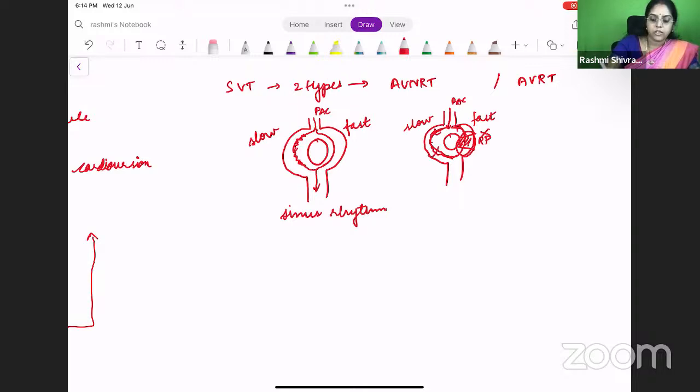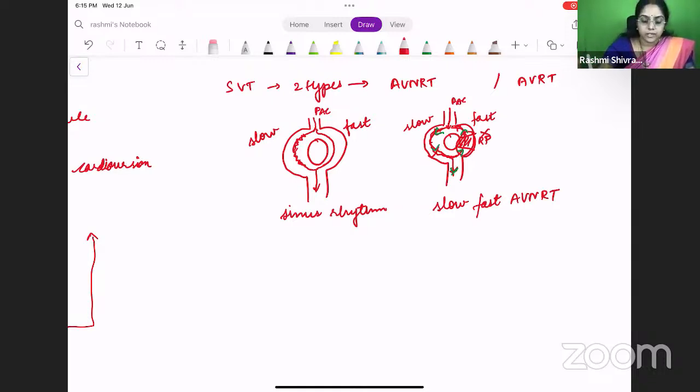It will be going in a circuit. Some impulse will be sent downward, as well as some impulse will be sent again and again as a loop. Okay, it will be a re-entry. It will keep on going like this. So this is what is called slow fast AVNRT. Okay, you get it? So this is called slow fast AVNRT.